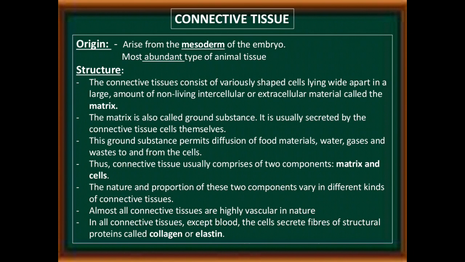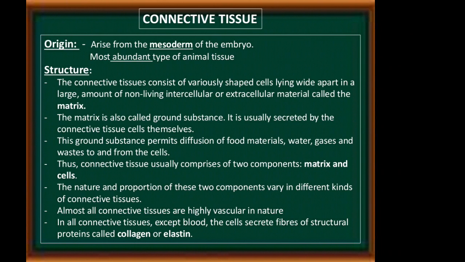Thus, connective tissue usually comprises two components, matrix and cells. The nature and proportion of these two components vary in different kinds of connective tissues. Almost all connective tissues are highly vascular in nature. In all connective tissues except blood, the cells secrete fibers of structural protein called collagen or elastin fiber.